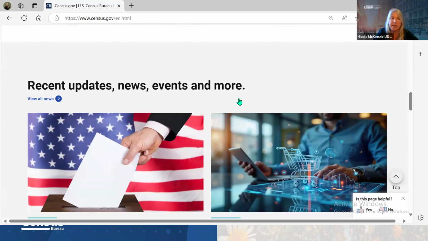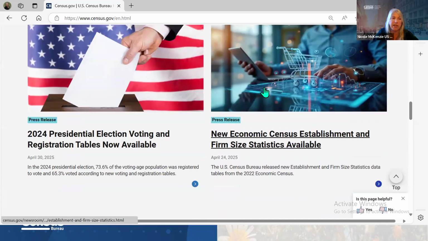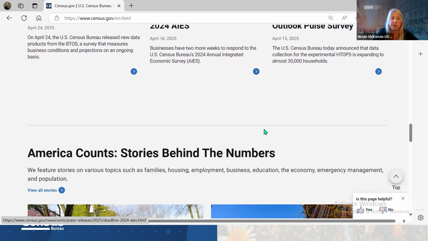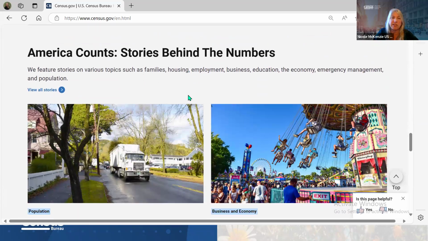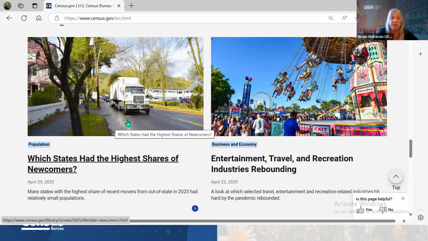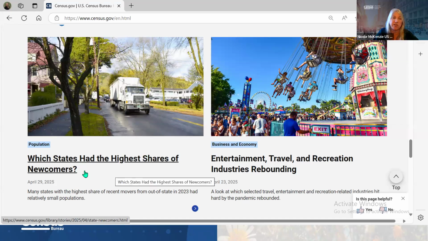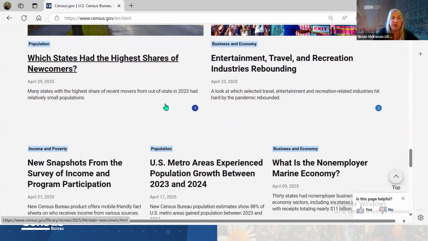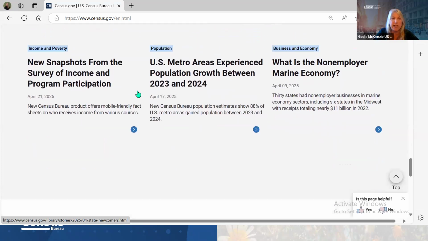We have recent updates, news, and events. If you scroll down, you'll see more information that we have available. America Counts stories. These would be some of the more recent stories that we wrote. For instance, which states had the highest shares of newcomers? That was released yesterday. So as I mentioned, we have all kinds of information coming out daily.